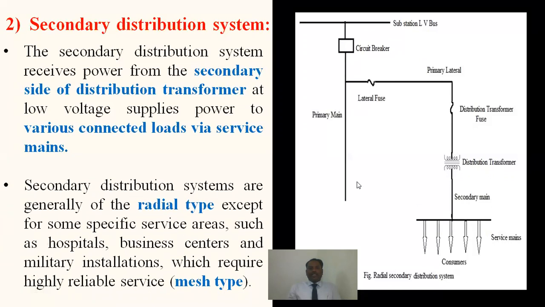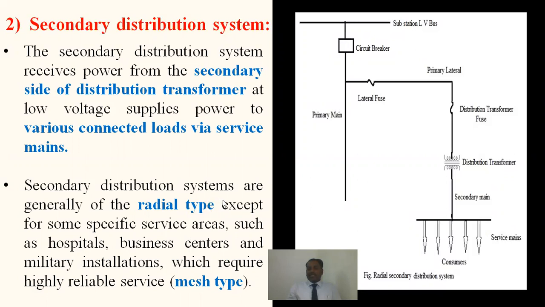Let us see here. Secondary distribution systems are generally of radial type, except for some specific services such as hospitals, business centers, military installations, which require highly reliable service. Radial means the connection from source up to the consumer passes in only one path.